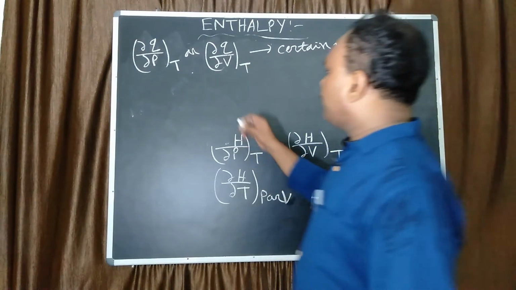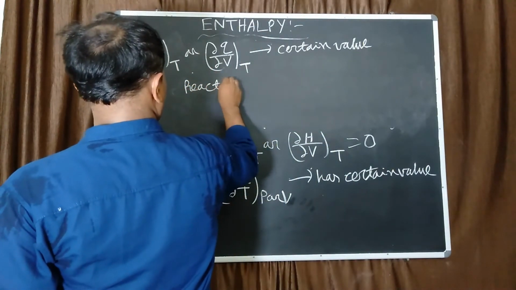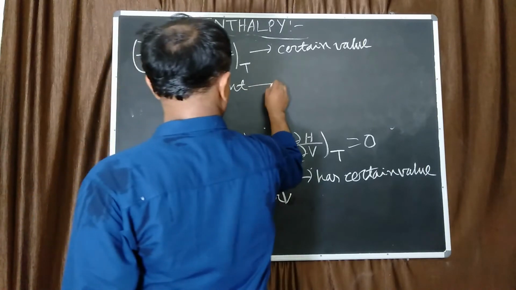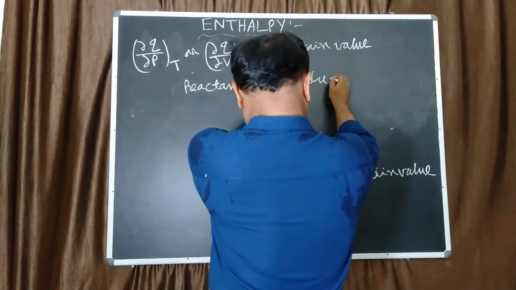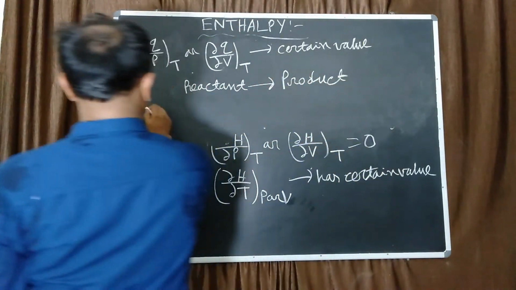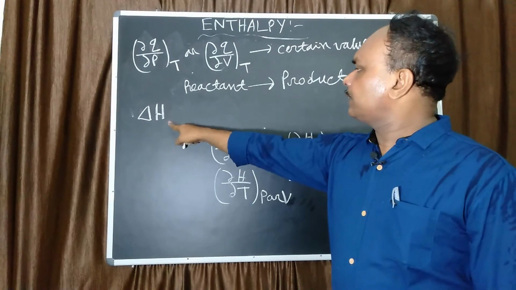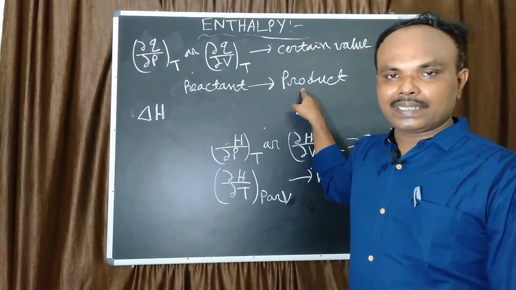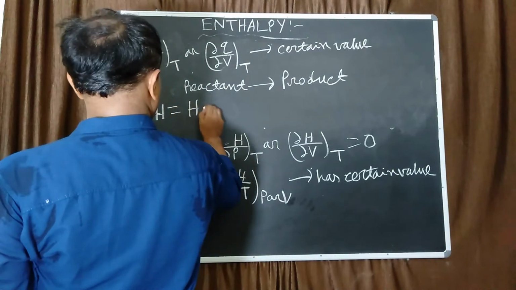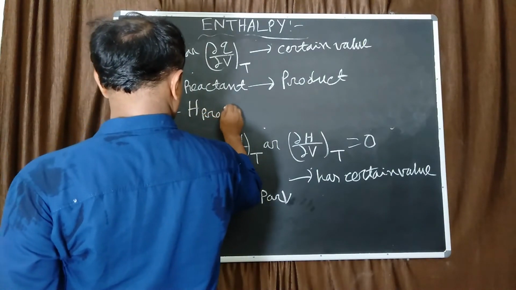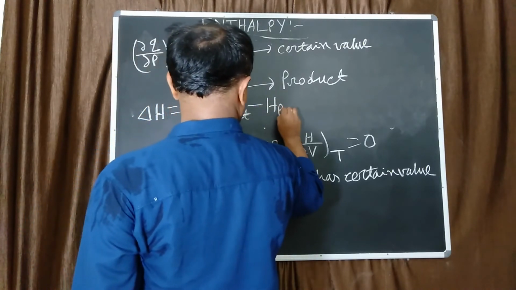Let us take a chemical reaction where reactant converts to product. The change in enthalpy, del H, is the enthalpy of product minus the enthalpy of reactant: H product minus H reactant.